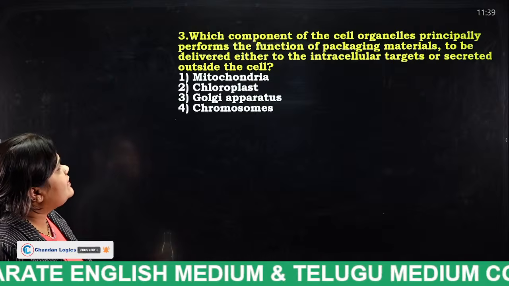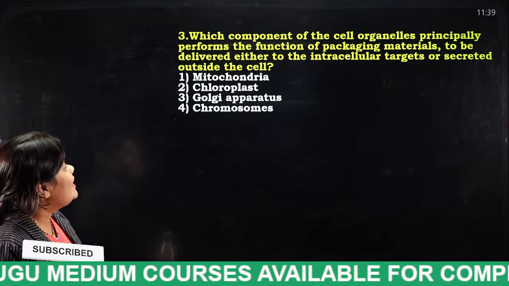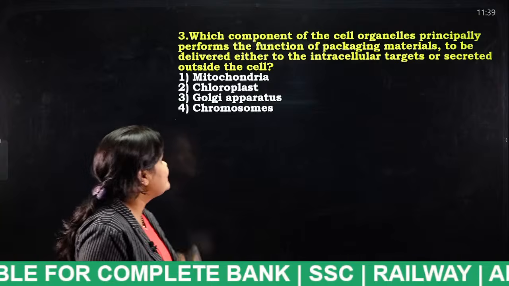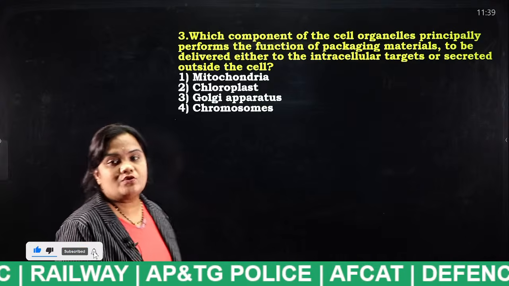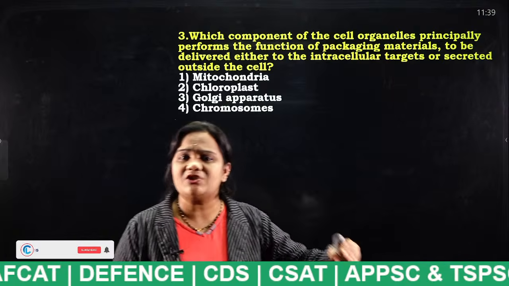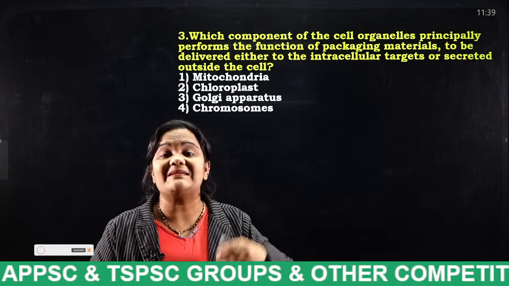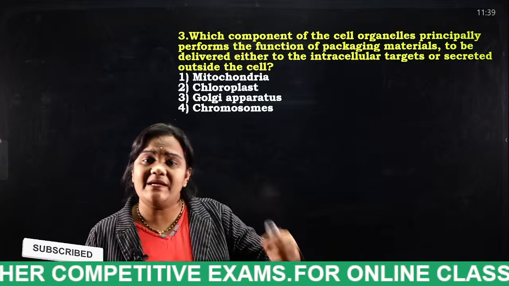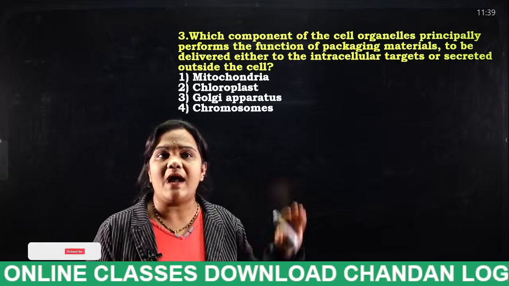Which component of the cell organelles principally performs the function of packaging materials to be delivered either to intracellular targets or secreted outside the cell? Mitochondria, chloroplast, Golgi apparatus, chromosomes. So the question is about an organelle and its function. It will act as a packaging unit for the cell, so that materials are either absorbed or secreted outside the cell. So which organelle is that?